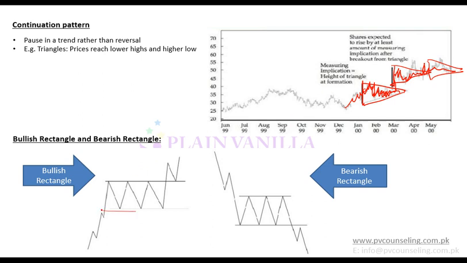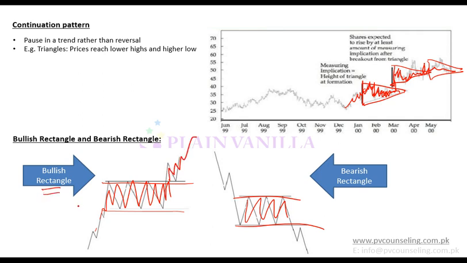Or maybe it moves in a way that it forms a rectangle. This is known as rectangle pattern. And from this rectangle, if it breaks out, that is known as bullish rectangle. And from this rectangle, if it breaks down, that is known as bearish rectangle. So bullish means it goes up and bearish means it is falling.